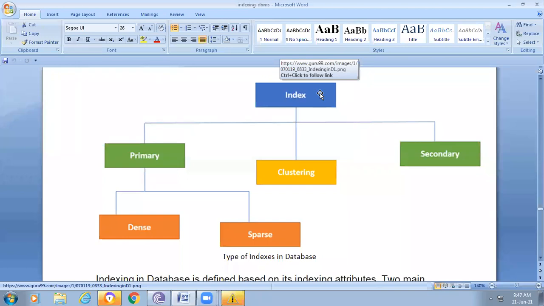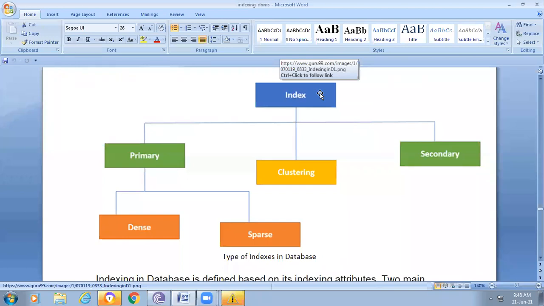And in the secondary case, we are based on another address. This is the same as addressing modes; I think you are studying them in computer organization. In direct addressing mode, we consider the direct address to retrieve our required data item. In the same way, in indirect addressing, one address is used for giving another address. Here also, secondary index means we are based on one index, that index gives another index, and at that index our required item is there.